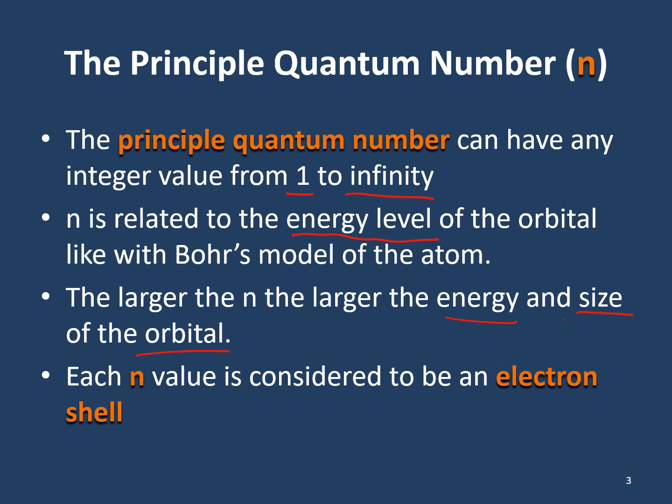We call each n value by a special name. We call them electron shells. That's just a way of saying, if we're at an electron shell of 2, then that's one way of telling you n is 2. But overall, we spent last lecture talking quite a bit about n, so we're going to move on.